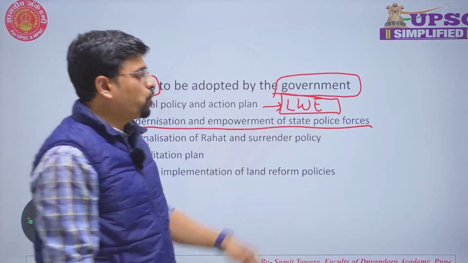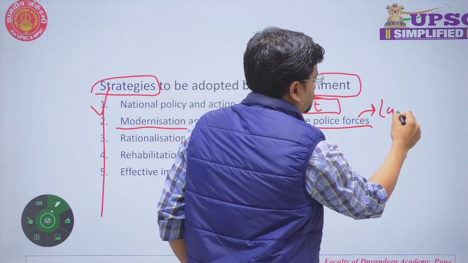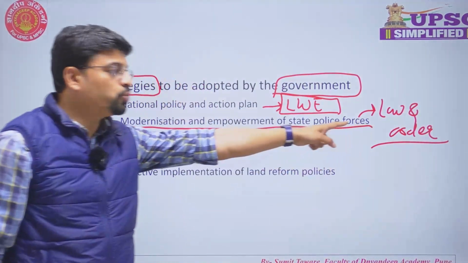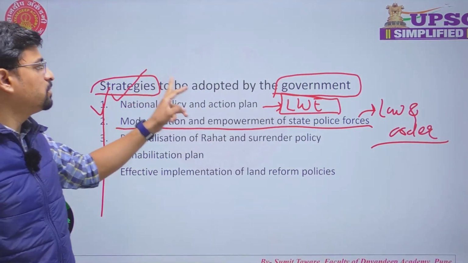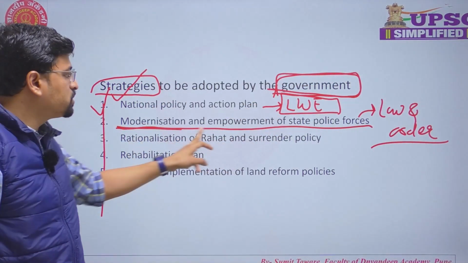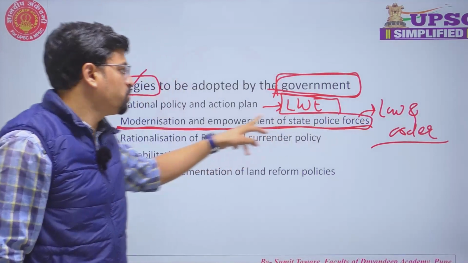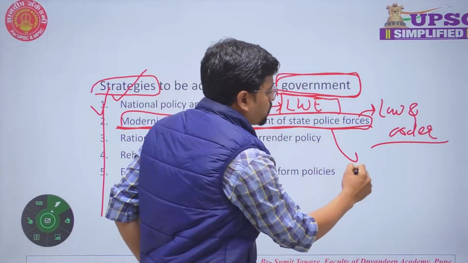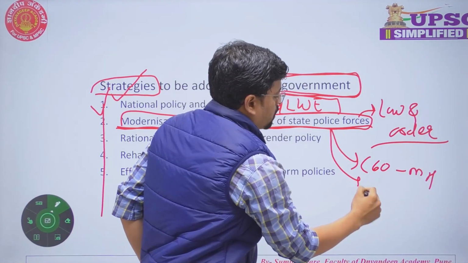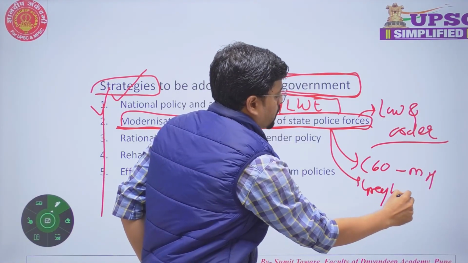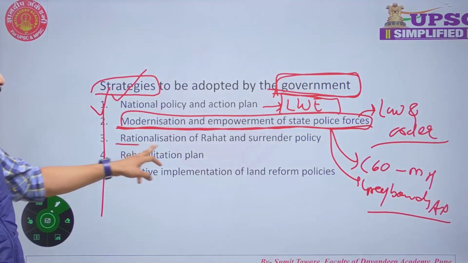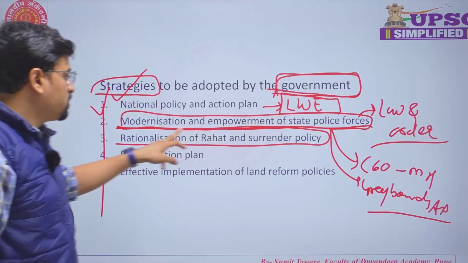As we know that law and order is a state subject. So to tackle this problem of LWE in particular areas of the state, we have to modernize and empower the state police forces. Here we can mention the example of the C60 police force of Maharashtra or Greyhounds of Andhra Pradesh. Okay. Thirdly, rationalization of Rahat and surrender policy.